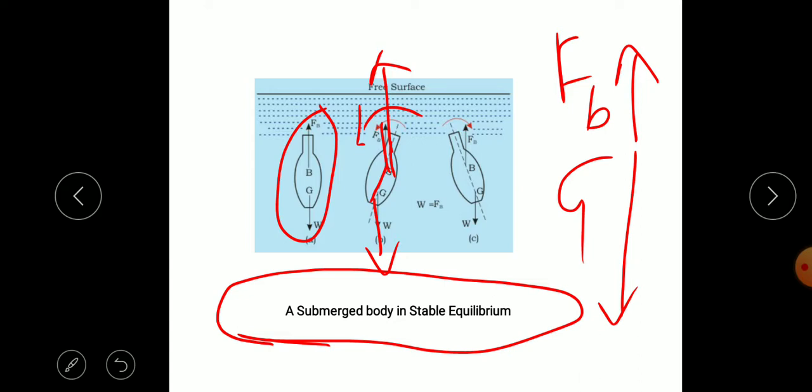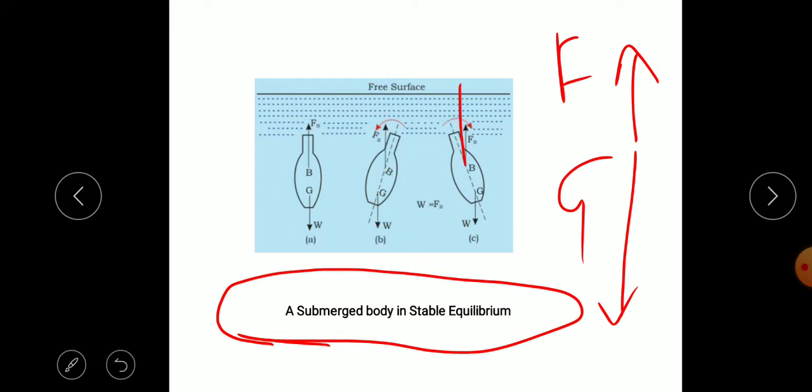This couple, because of the buoyancy force and the weight, will return the object in that case. If it is tilted in the anti-clockwise direction, this couple brings back the object to its original position. Because of this couple of force due to the FB and weight, it will act in a clockwise direction.